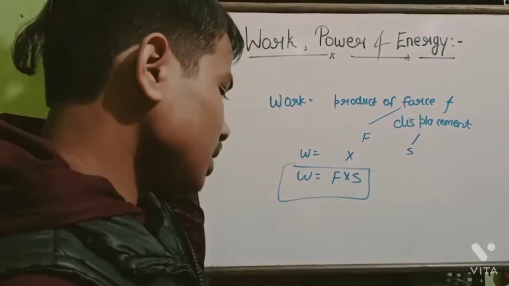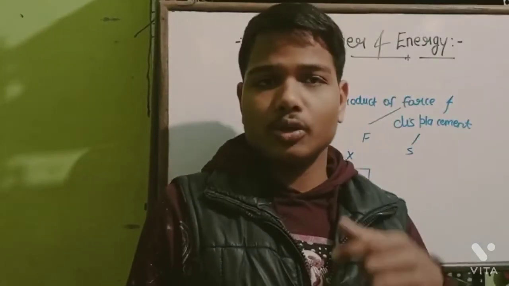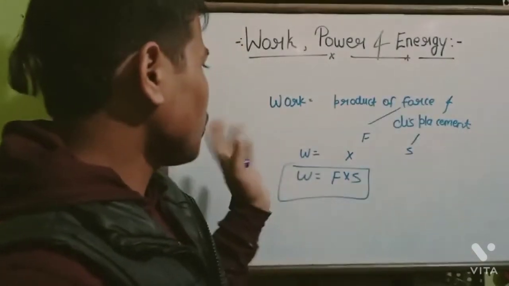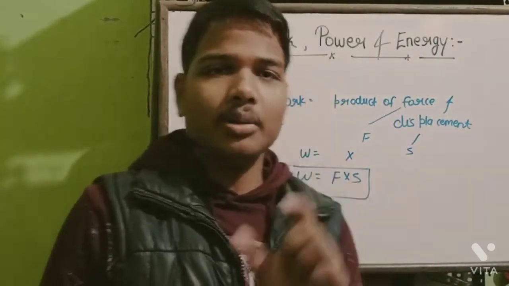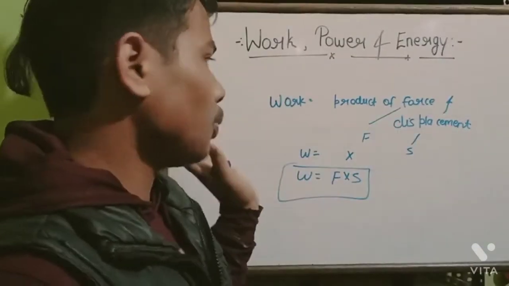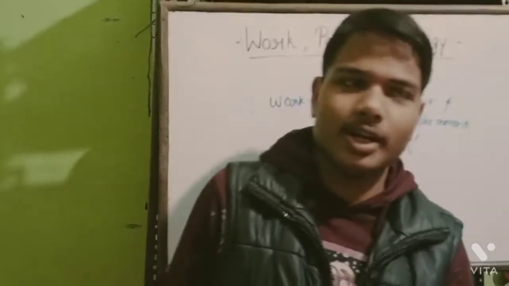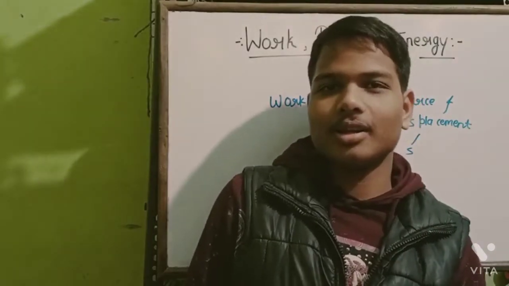So now we will know what we mean by work. When we apply a force on any object and it is displaced, then it is work. For example, you can take from Mahabharat, Ramayana.